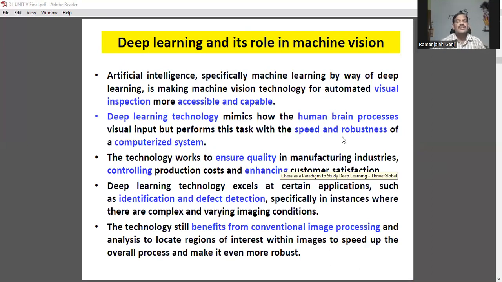And the first topic is deep learning and its role in machine vision. See, artificial intelligence is a subject where we have machine learning and then deep learning along with image processing activities, making machine vision technology for automated visual inspection more accessible and capable.